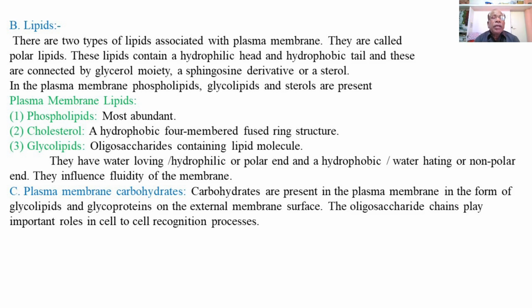So the lipids of the plasma membrane have hydrophilic or polar heads and hydrophobic or non-polar tails, and these influence the fluidity of the plasma membrane.